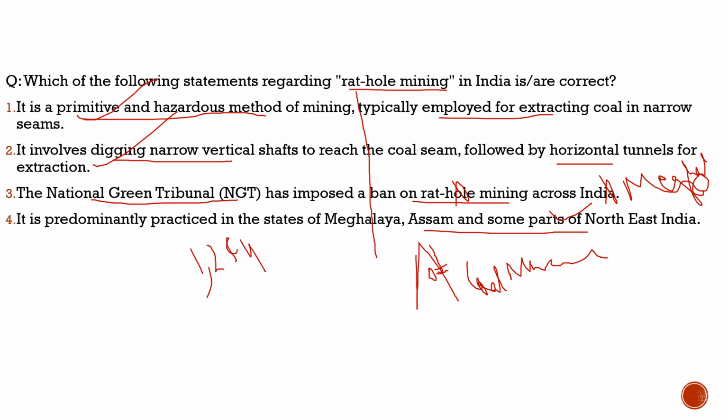With respect to the third statement, why is it incorrect? Because this ban was only introduced in Meghalaya, and it is not properly followed there, and that is the reason these people died in Assam.